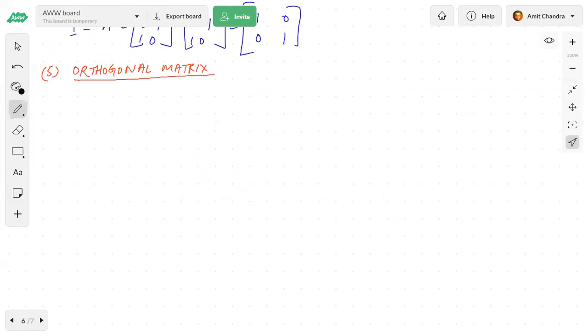So orthogonal matrix, I will write the definition. It is self-explanatory, so just check it. A square matrix is said to be an orthogonal matrix if it satisfies this property.